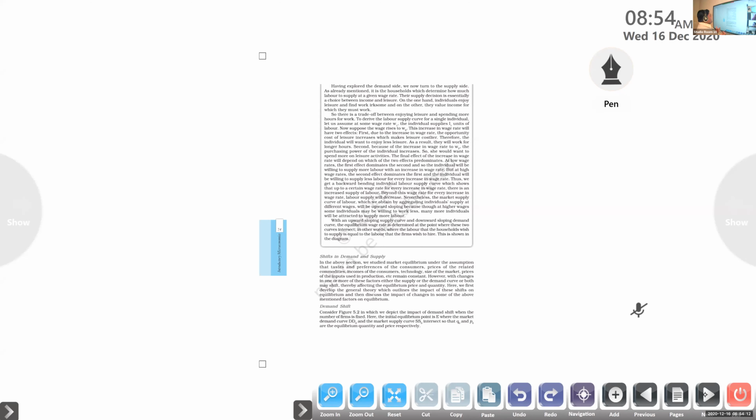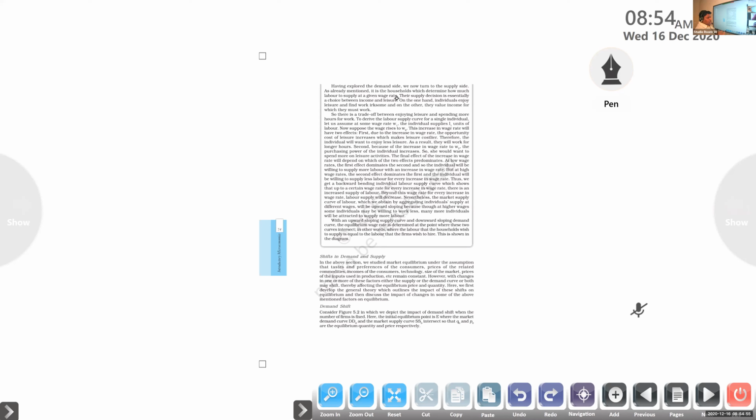Having explored the demand side, we now turn to the supply side of labor. As already mentioned, it is the households which determine how much labor to supply at a given wage rate. So who will fix the number of workers in the firms? The households. From each house, a number of workers go to different industries or firms, so they will create a supply for a given wage rate. Their supply decision is essentially a choice between income and leisure. I already told you that.